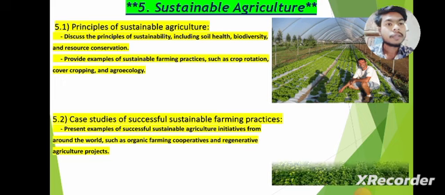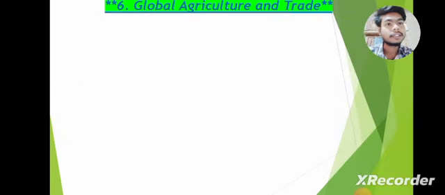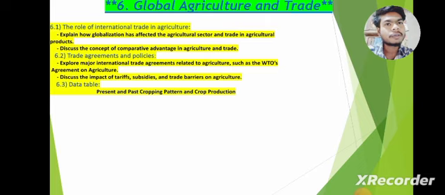There are also farming cooperatives and sustainable agriculture projects. This is a farming project, and we can also generate agricultural electricity, using the wind to power the field. Next, global agriculture and trade.